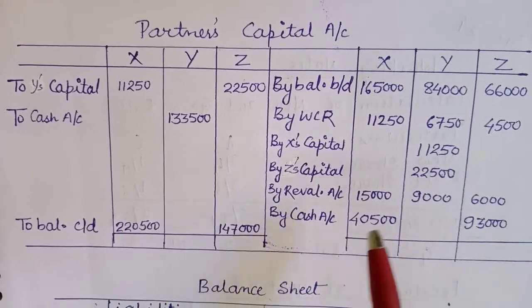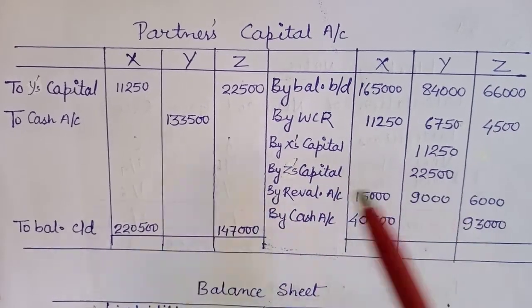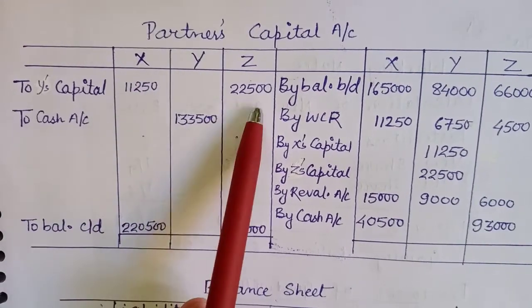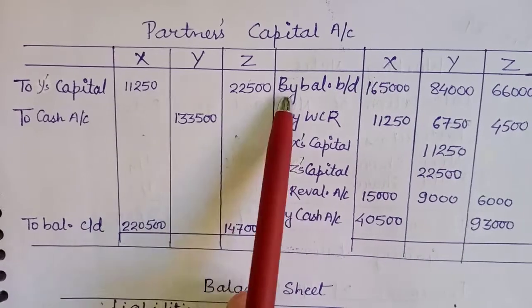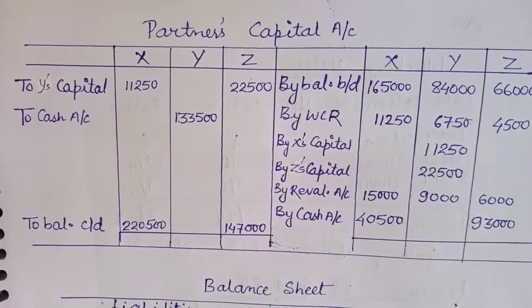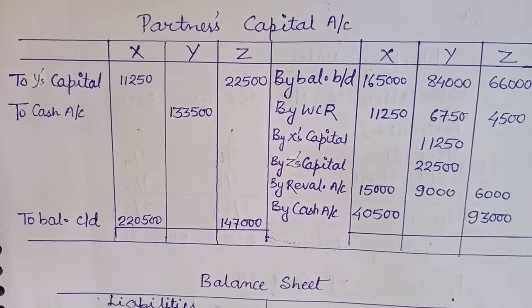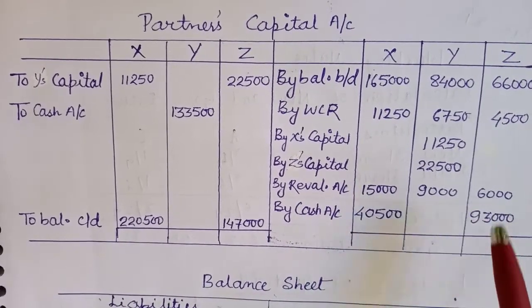In the solution I have shown it, so I have written by X's capital, by Z's capital, and the same would be written for Y, to Y's capital 11,250 for X and 22,500 for Z. So this is the adjustment of the goodwill. Goodwill share of whom? That is the retiring partner Y. And there is a profit on revaluation that I have written 15,000, 9,000 and 6,000.